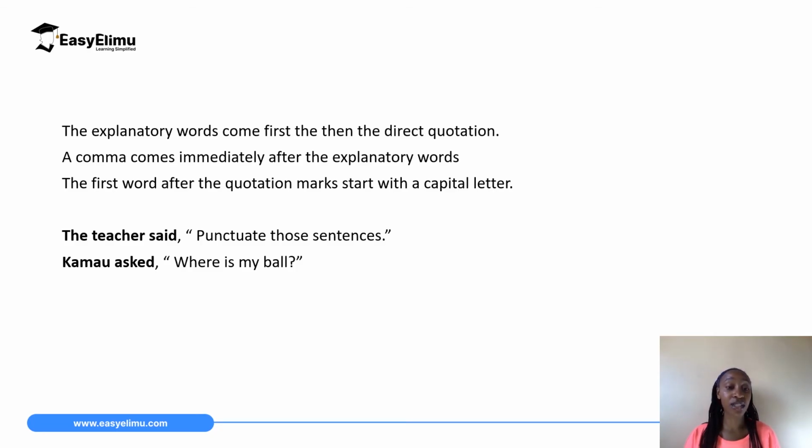And the second one, Kamau asked, "Where is my ball?" So the explanatory words, Kamau asked, comma, and then the opening quotation marks. Capital W, where is my ball? This is a question, so it ends with a question mark, and then the closing quotation mark.